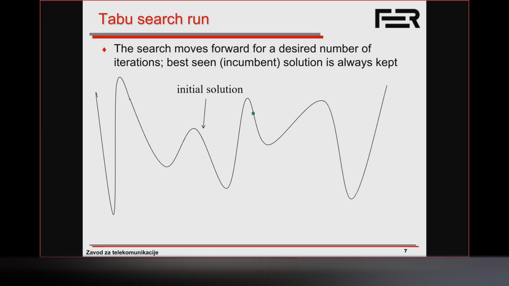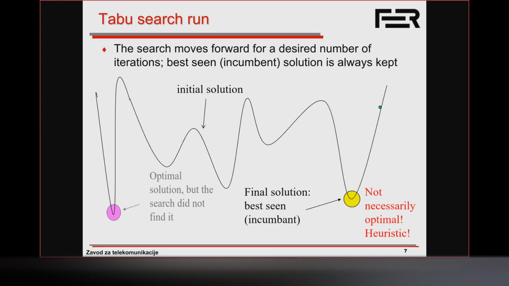But let's say this is our initial solution, and what we want to do is what we've seen over here. We want to be able to visit these different valleys in the solution space. In this simple illustration, the final solution, if we had gone through this search that we just showed, would be this one. This would be the incumbent or the best solution that we found. However, it may not necessarily be optimal. In this case, the optimal solution would be over here to the left. However, the search did not find it.